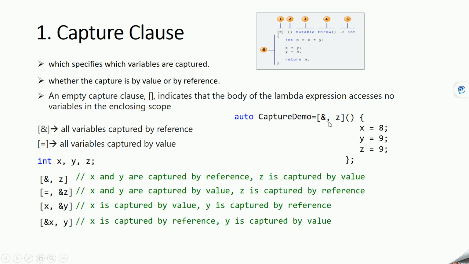So now here we have capture x and y by reference and z by value. That means you can modify this x equal to 8 and y equal to 9, but when you say z equal to 9, at that time it will give you an error. This is because z is captured by value. When we are capturing it by value, this z will be like a constant variable inside this lambda function, basically the body of the lambda function. Okay, now let's see some more examples of this capturing.